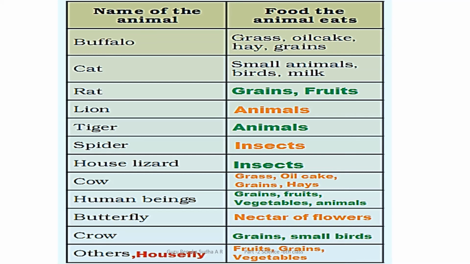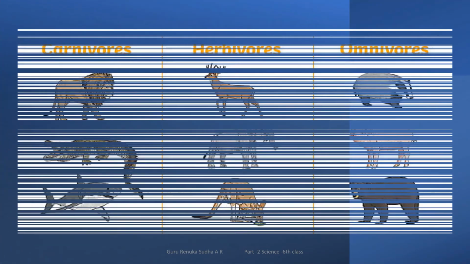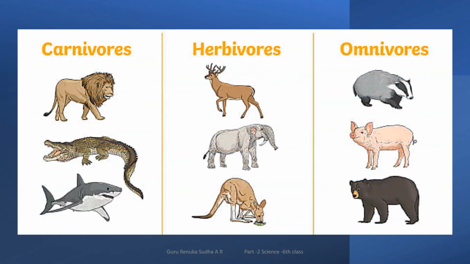You all know that animals like buffalo and cow take grass, oil cake, and grains. A cat eats small animals, birds, milk, and rats. Lions and tigers eat other animals. A spider eats insects. Okay, let us move on to the next one.